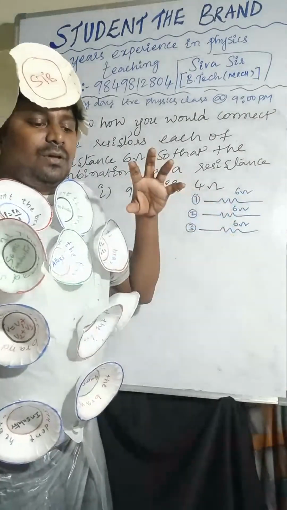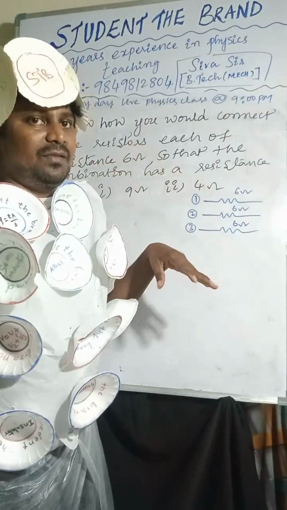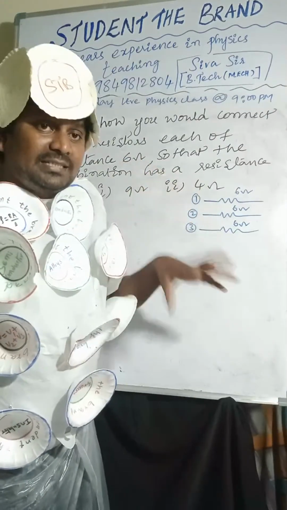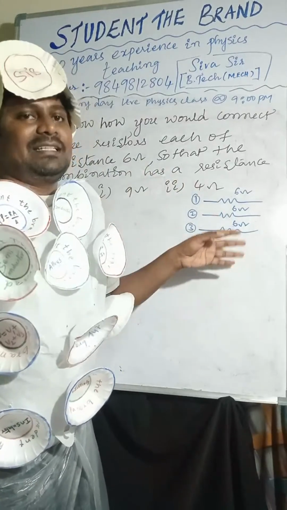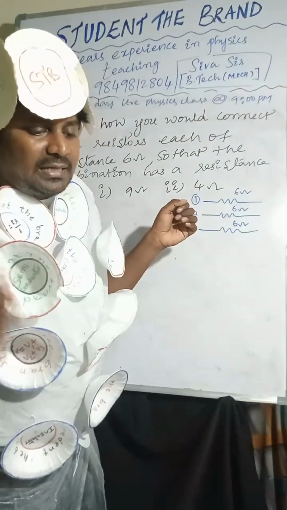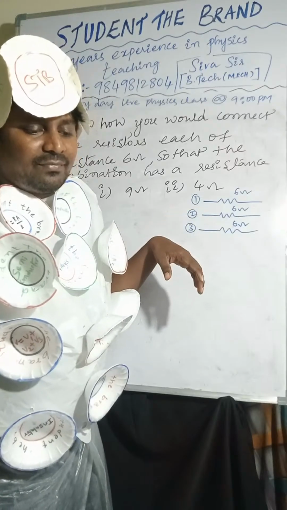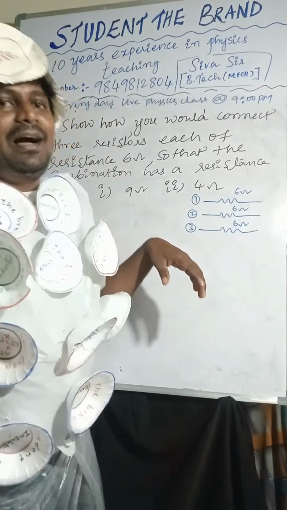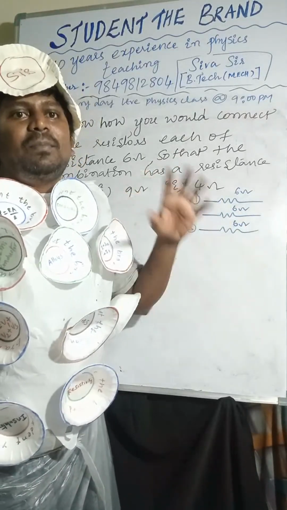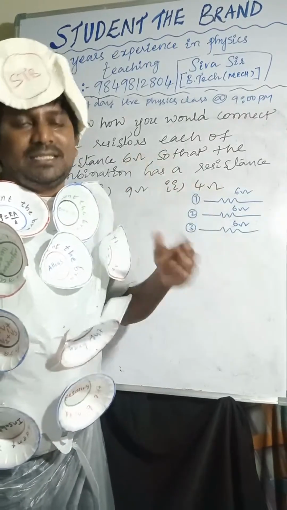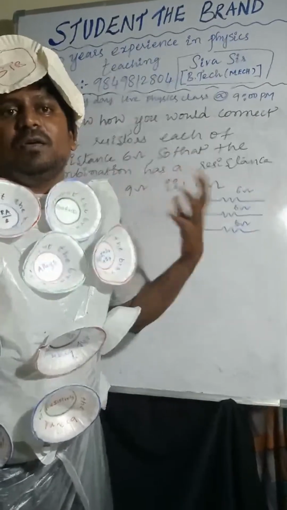So once again, I gave three resistors to you. By using only those three resistors, you can connect in any direction. However you connect, you can connect, but the final answer must be either 9 ohm or 4 ohm. How will you connect? That is my question.